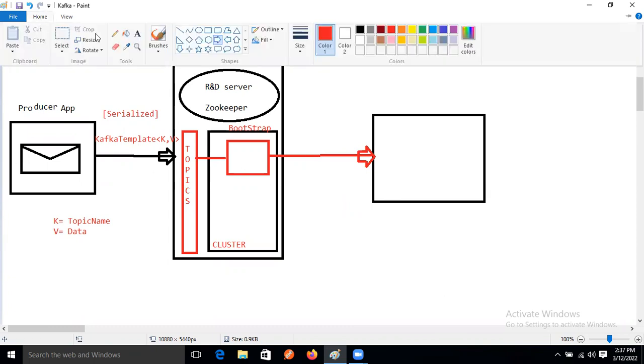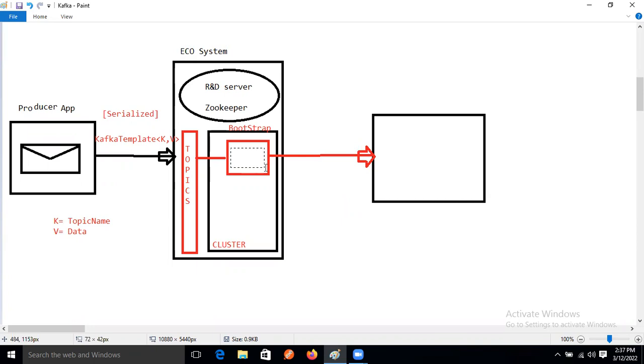So that is nothing but the message broker. Just assume this is the message broker. How many consumers are there? Only one consumer is there.